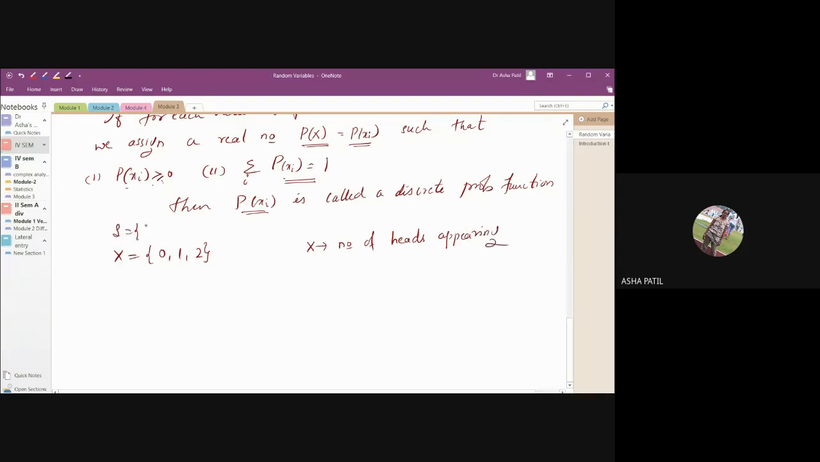The experiment's sample space is HH, HT, TH and TT. This is your sample space. The random variable x is the number of heads appearing. Then the random variable will take these values. Now, what is the probability that x equals 0? Or directly you can write p of 0, that is, P of xi where xi is 0. Or you can write the probability that x will take the value 0. What is it? What's the probability of 0?